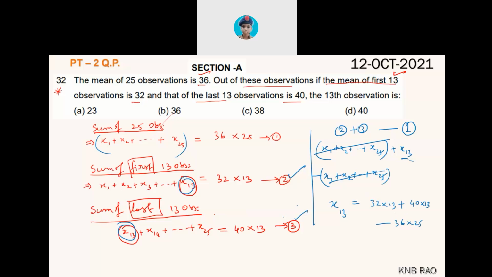Use your brain to simplify this by not calculating multiplications too much. Otherwise you can multiply 13 by 32 and 40 by 13, and from that product take away. This is another procedure you can do. See, 32 into 13, how much is it? 416.